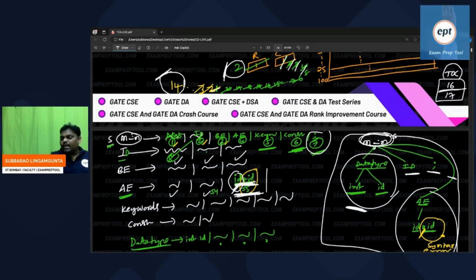Yesterday, listen, people were thinking in yesterday's class that the lexical analyzer will give all the tokens fully at a time, and that the parser will create the parse tree at a